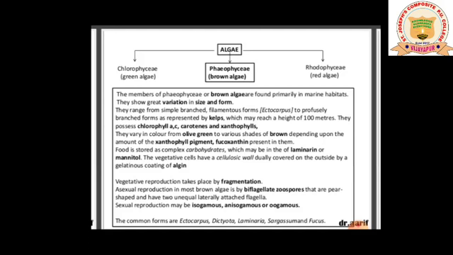Coming to the examples which fall under Phaeophyceae: Ectocarpus, Dictyota, Laminaria, Sargassum, Fucus. These are the examples which fall under Phaeophyceae, examples like Ectocarpus, Dictyota, Laminaria, Sargassum, Fucus, etc.